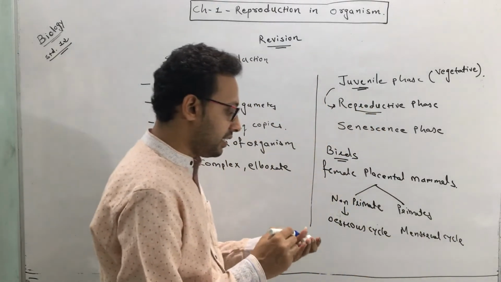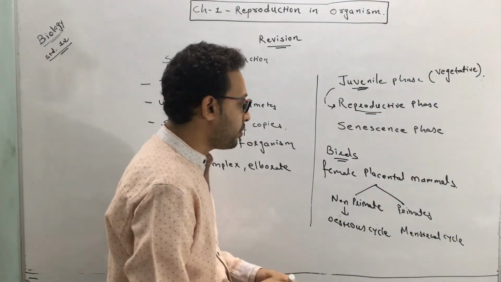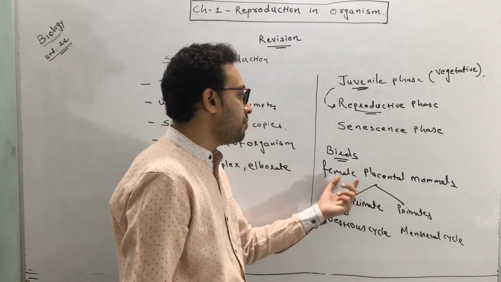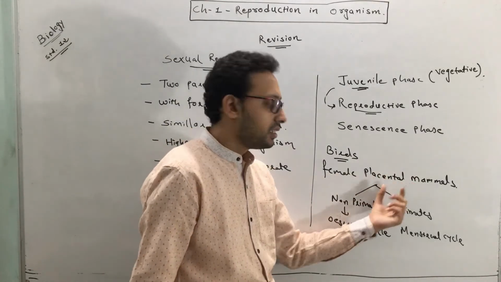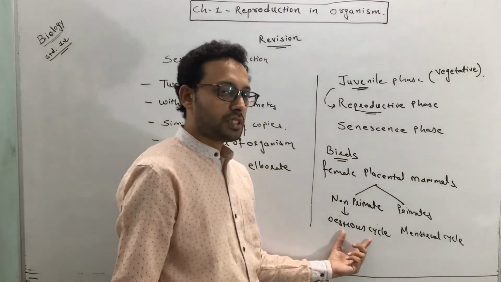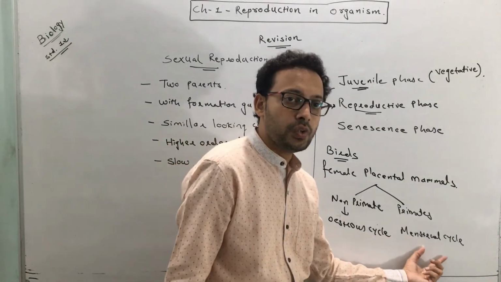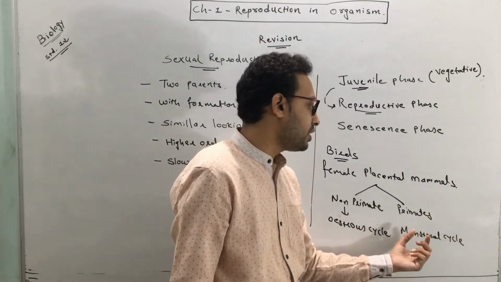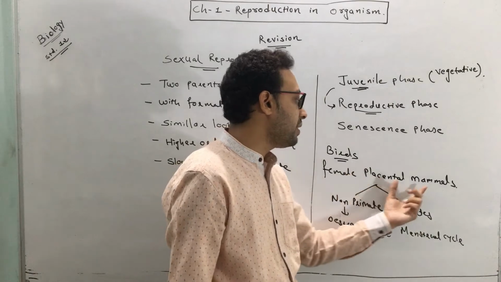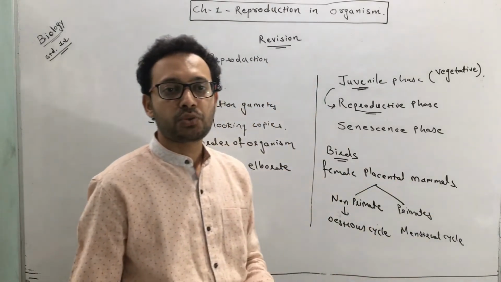Okay, so the ultimate thing is the cyclical changes which are reported in a non-primate female of placental mammal. This is called the estrous cycle. And the cyclical changes in the ovaries, accessory ducts and hormones that are observed in primates of female placental mammal, that is called the menstrual cycle.